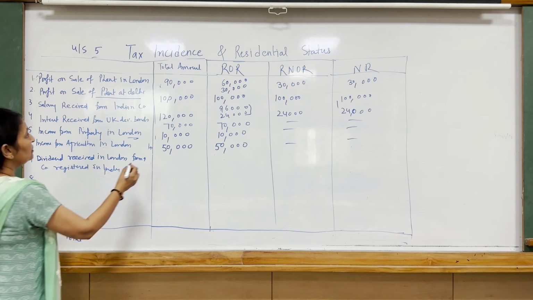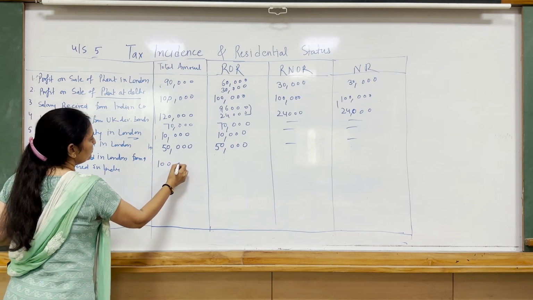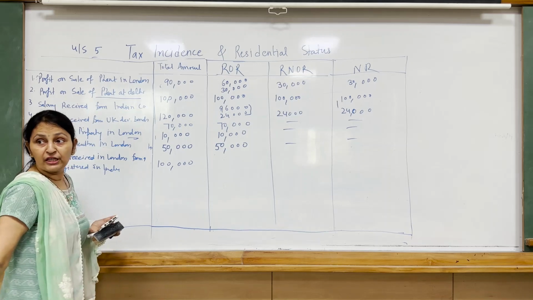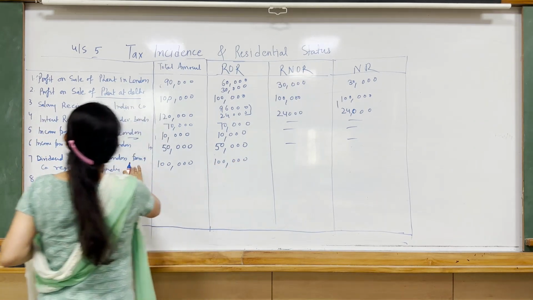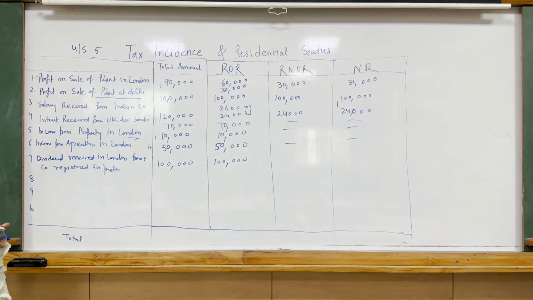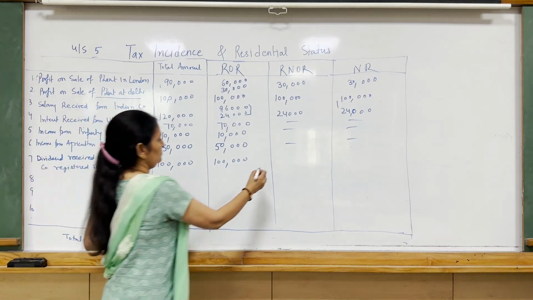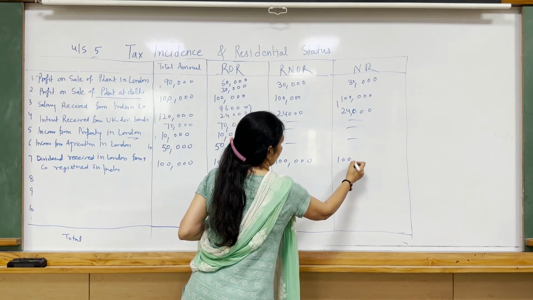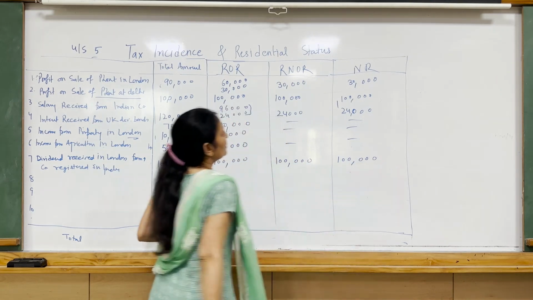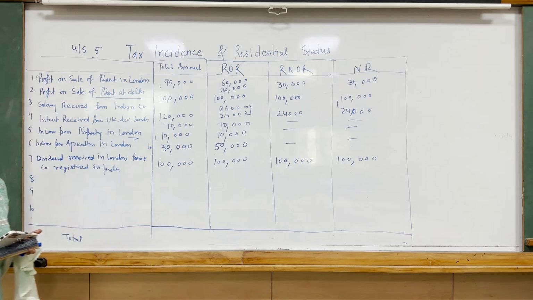So it's an Indian income, taxable fully in all the cases. Why is it Indian income? Because the company is registered in India. Taxable in case of ROR, RNOR and non-residents.